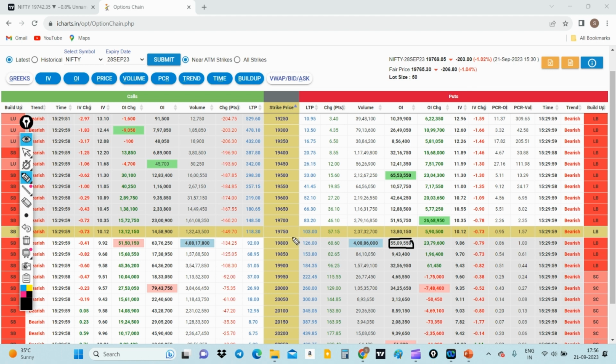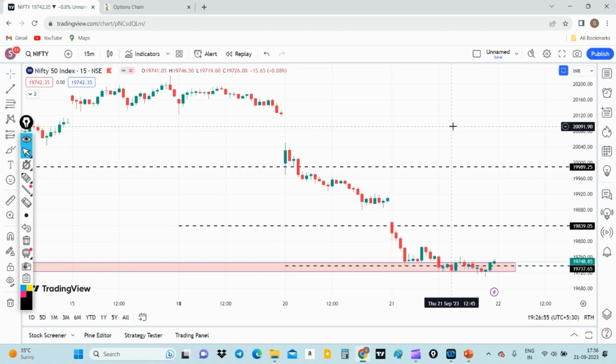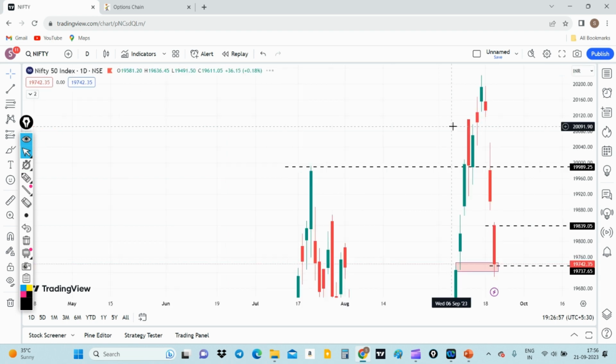Tomorrow's session will be a decider, as it depends on how Nifty opens. We will be trading carefully tomorrow, as we have seen a lot of crackdown in the past 2 days, and we might expect a slight consolidation or sideways momentum if Nifty opens on the gap up side or the flattish side. So let's move ahead with Nifty Bank on the daily time frame.